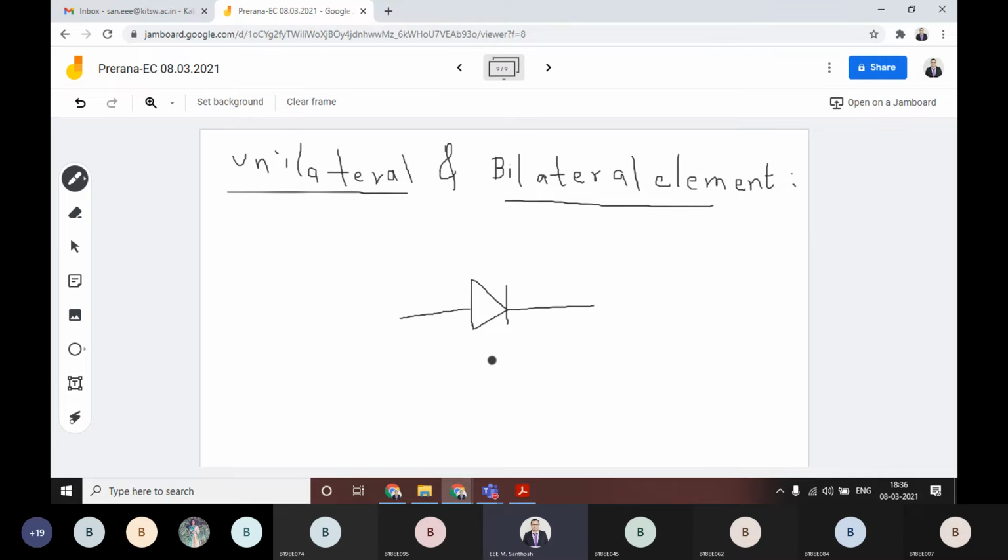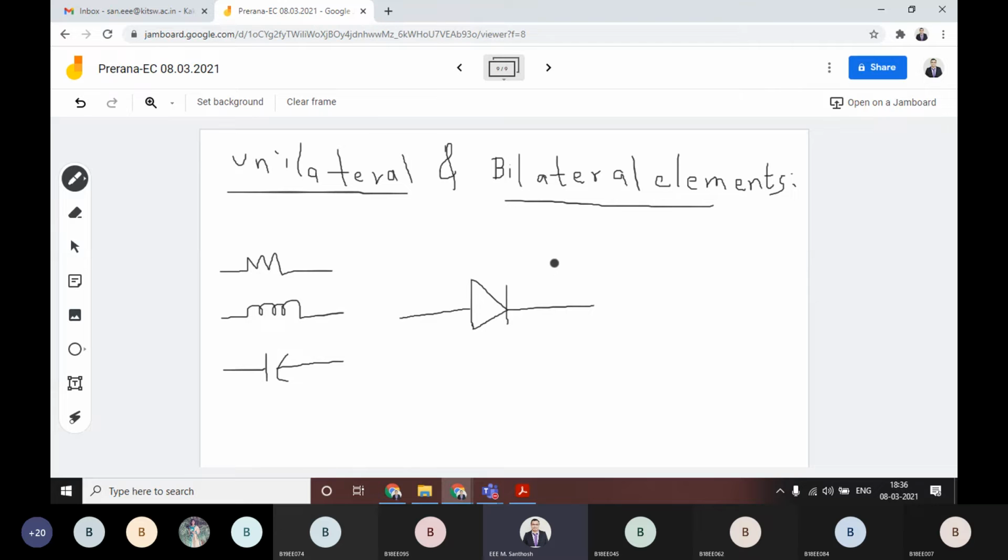Okay, for suppose if you offer this kind of element to any circuit, or suppose you are connecting this kind of diode in a circuit, then what happens with that diode? And if you are connecting a simple resistor, or a simple inductor, or a simple capacitor, what happens? We will discuss. Based on these, we will define unilateral and bilateral elements.